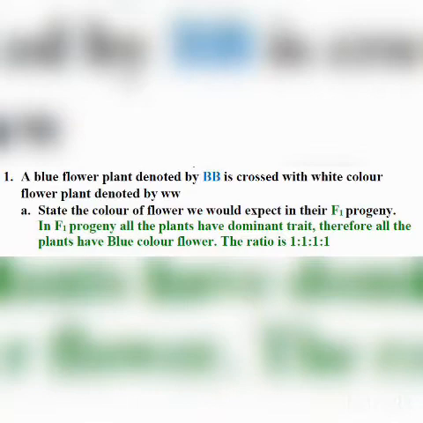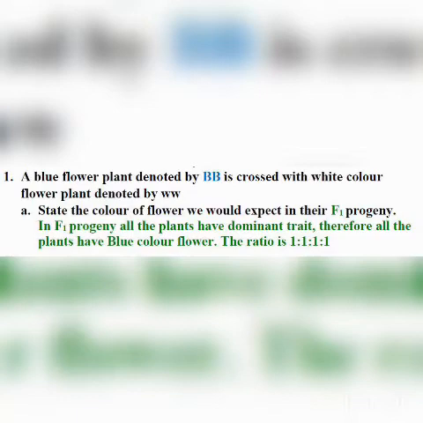So you know that in F1 generation only dominant traits are expressed. Though in the genotype, the gene controlling the recessive character is also there, the dominant trait is expressed. So here the dominant trait is blue flower. That is why all the plants will have blue flower.